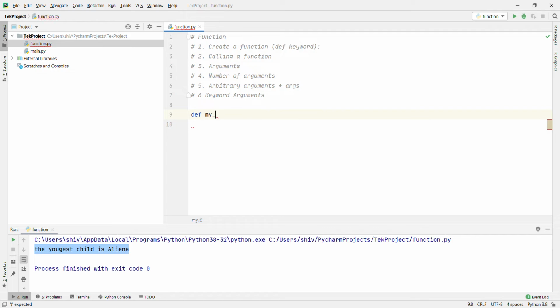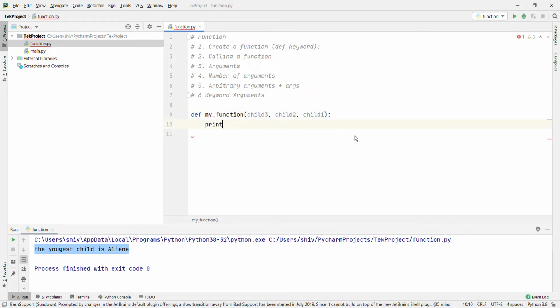Def my function, child 3, child 2, child 1. And then print the youngest child is child 3.